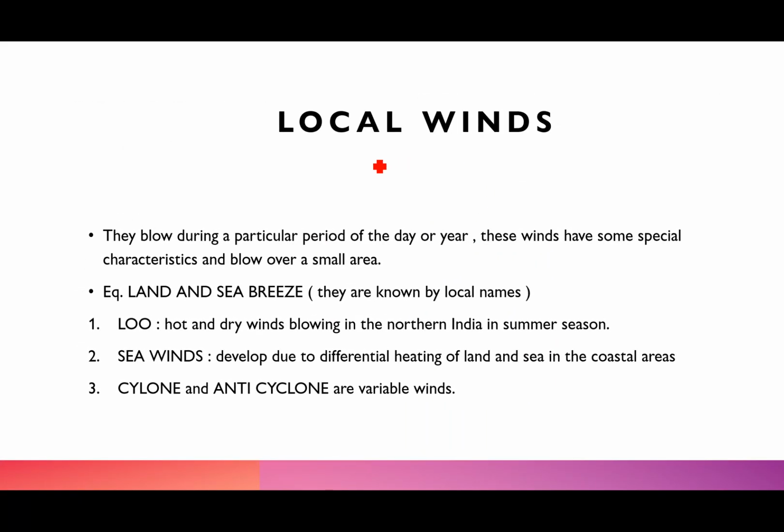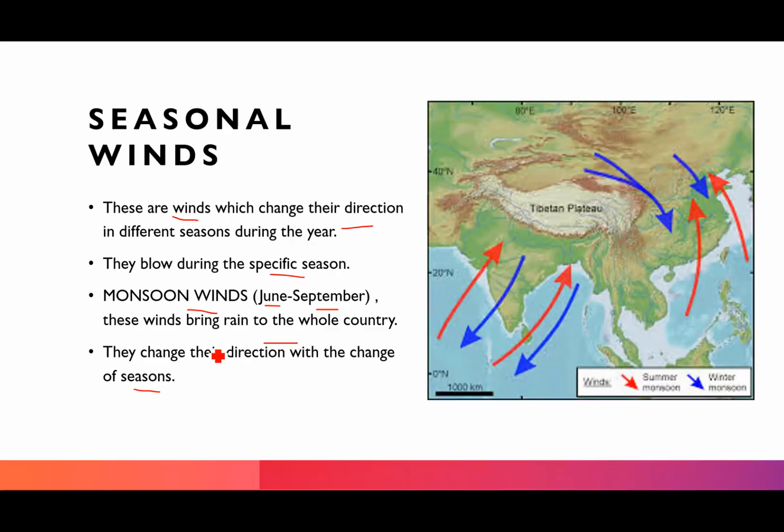Now comes the local winds. See, local winds are something very specific to that local area, right? They could blow during a particular period of the day or year, and the winds have their own special characteristics, and they only blow over a small area. So number one example is the land and sea breeze, and they have their local names in these coastal areas.